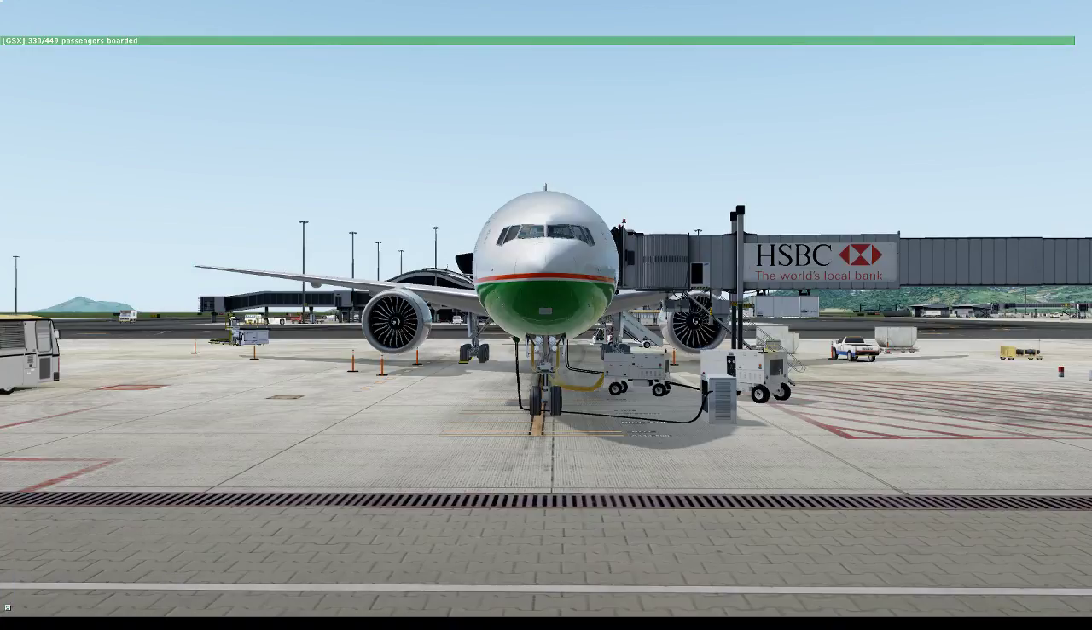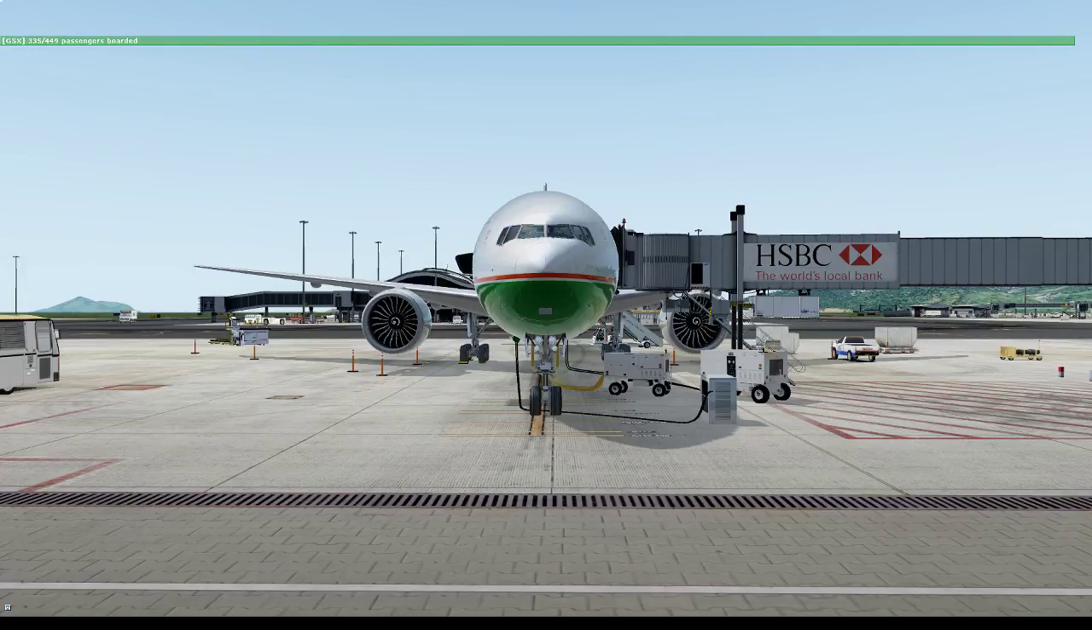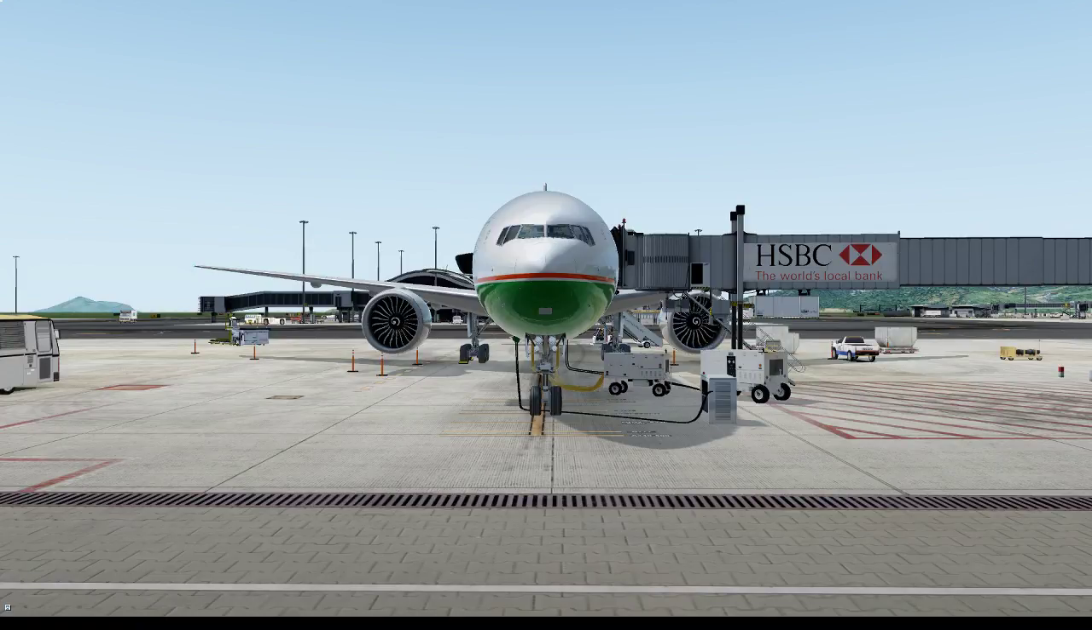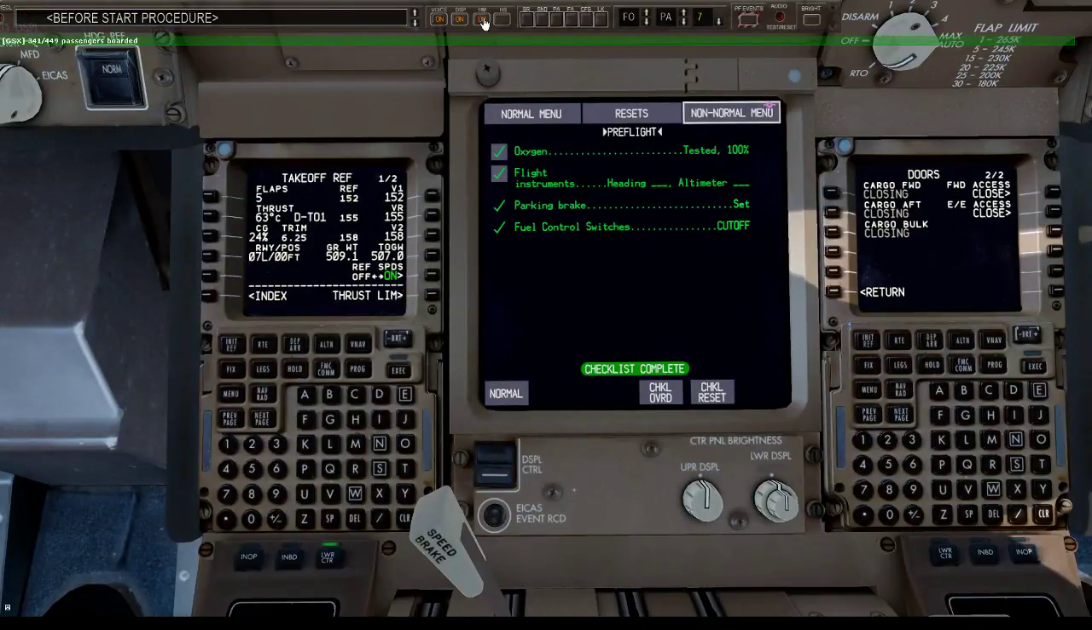Wow. We just have 331 out of 449. Hi guys, here's the load sheet for you. Well, cargo door is closing now. Thanks. It will be a long taxi. Thanks. This will do us.